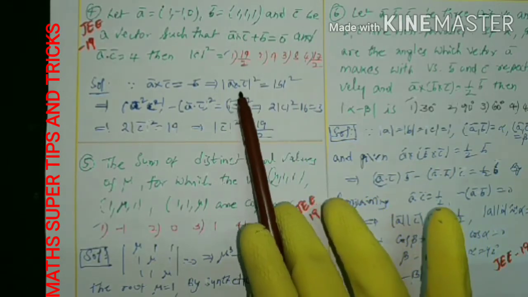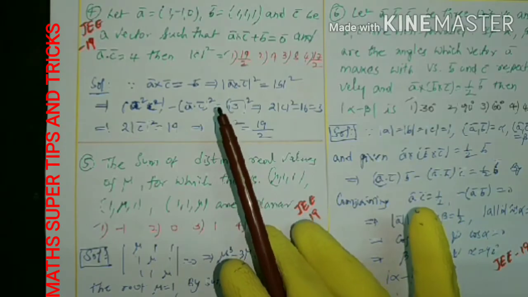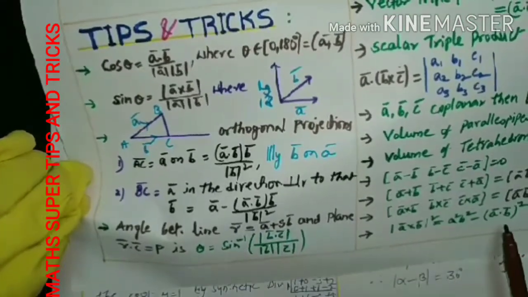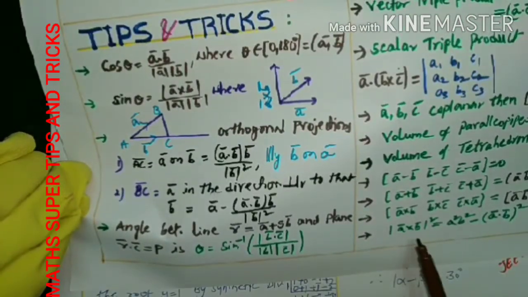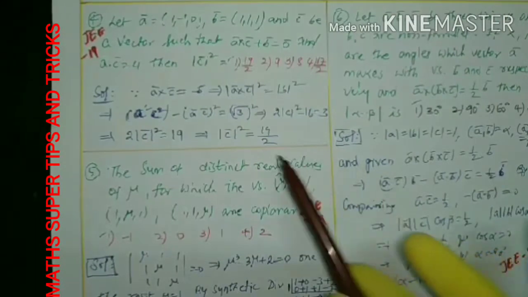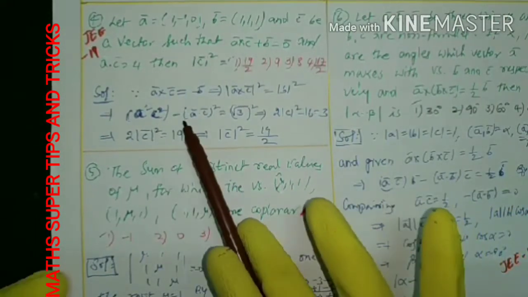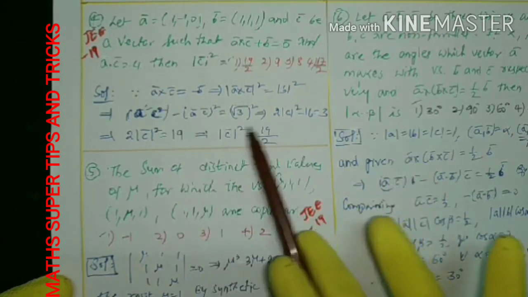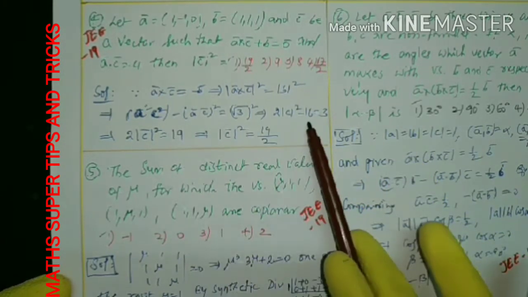It is in the form of mod A cross B whole square, already given to you. Mod A cross B whole square is A square B square minus A dot B whole square. In place of B, there is C here, that is the only difference: A square C square minus A dot C whole square. A dot C is given as 4, 4 squared is 16.